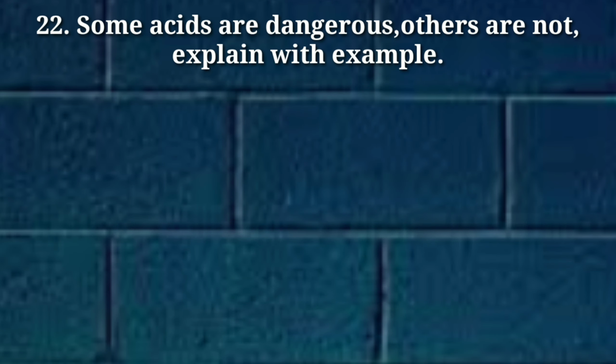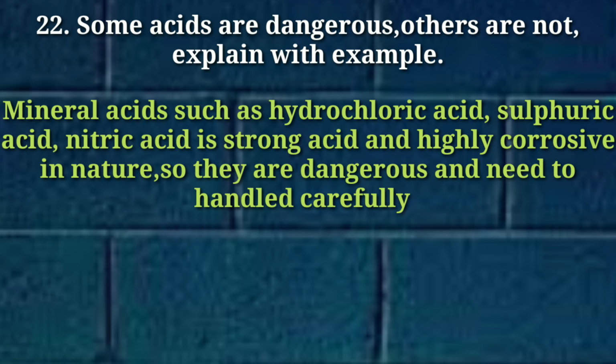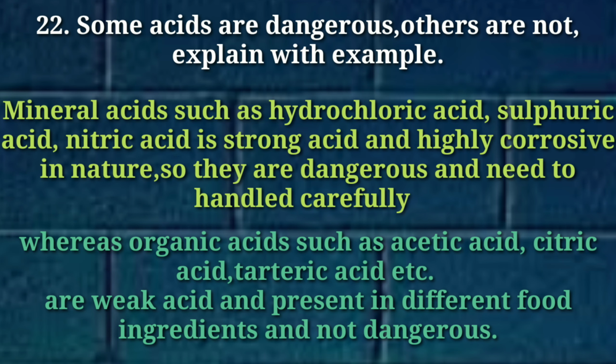Come to next question. Some acids are dangerous, others are not. Explain with example. See, mineral acids such as hydrochloric acid, sulfuric acid, nitric acid are strong acids and they are highly corrosive in nature. So they are dangerous and need to be handled carefully. Whereas organic acids such as acetic acid, citric acid, tartaric acid are weak acids and are present in different food items or food ingredients, and they are not much dangerous.